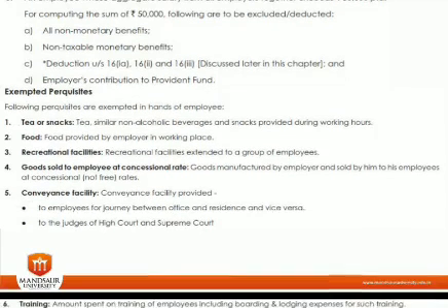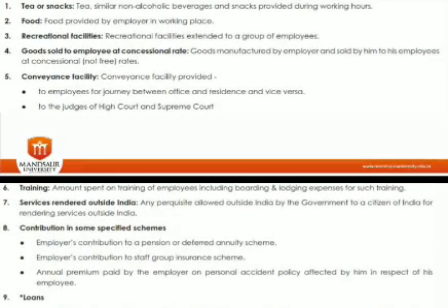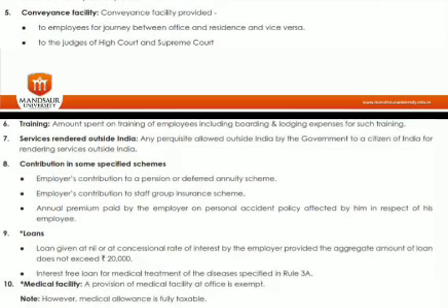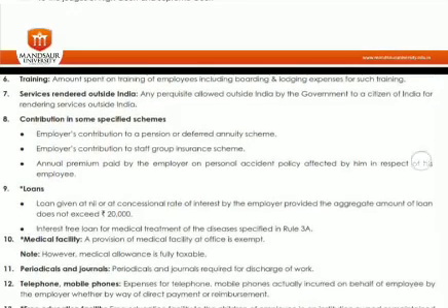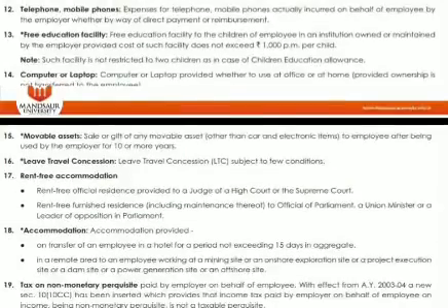Conveyance facility from office to home and home to office is exempted. Training to its employees is exempted. Services rendered outside India are exempted. Contribution to a particular pension scheme or superannuation funds is exempted. Right, such kind of things are exempted.